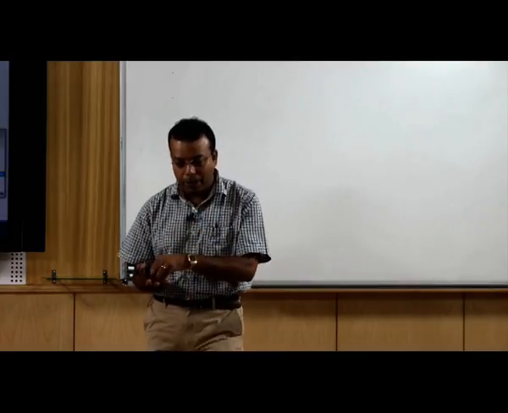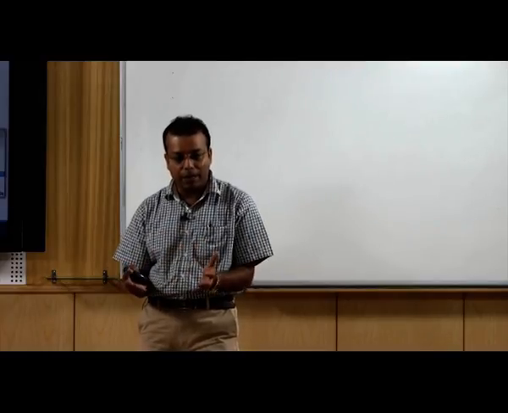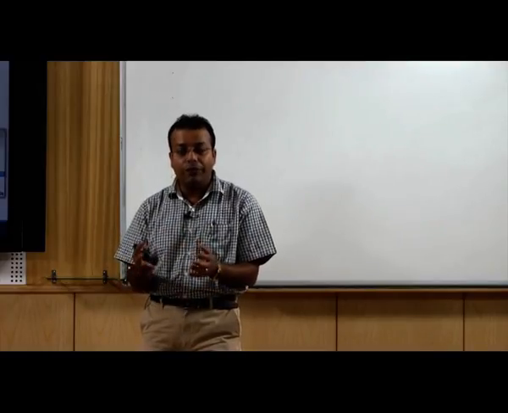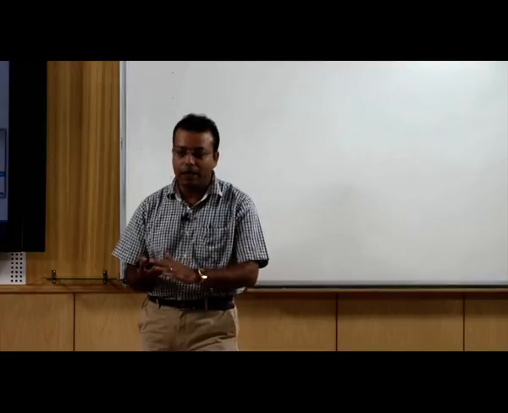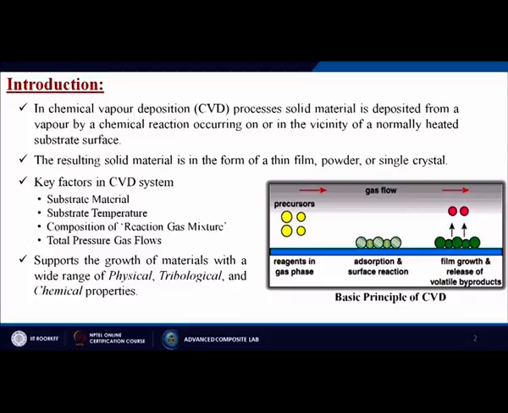But in chemical vapor deposition we make certain gases or materials which react with the substrate itself and make the coating. The resulting solid material is in the form of a thin film, powder or maybe a single crystal. So we can get the modifications by these techniques.